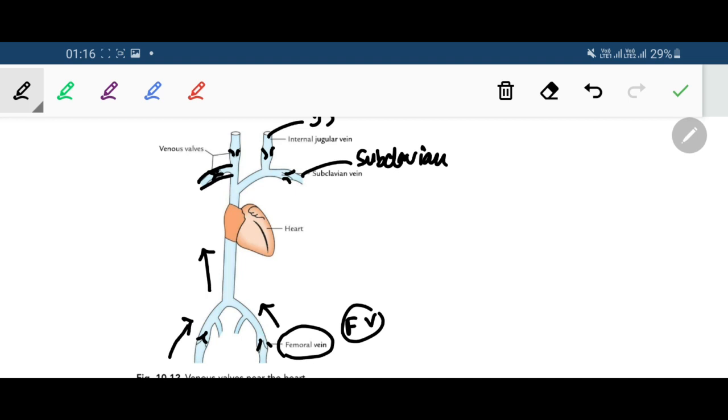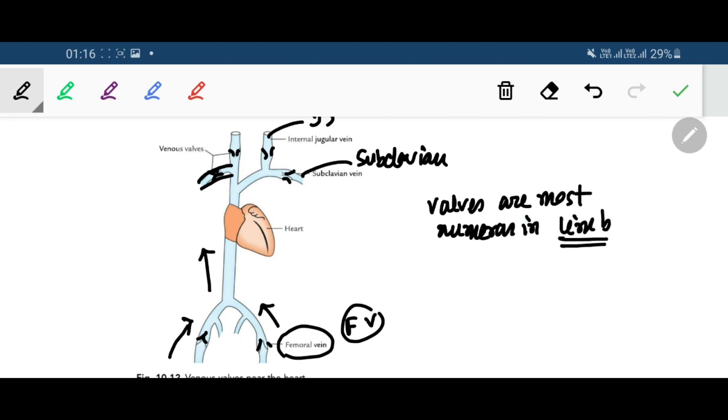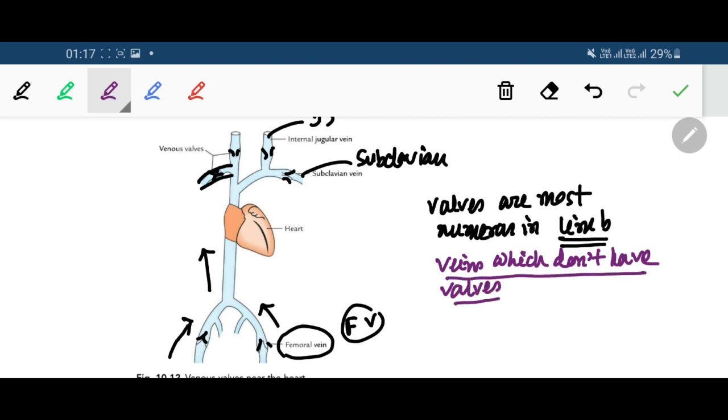Now there are veins which do not have valves. Valves are most numerous in the veins of the limbs. But there are some veins which do not have valves. What are the veins that do not have valves?